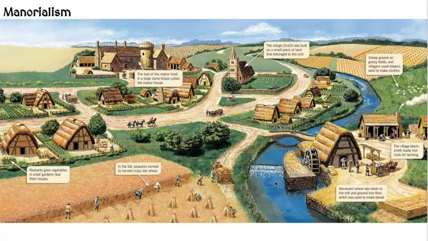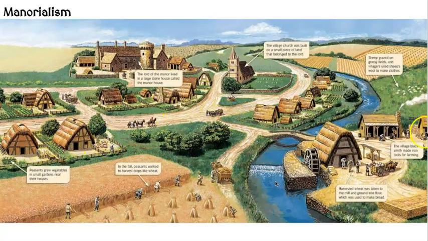Now, this is a pretty good illustration of what this would look like. The lord would live in this manor house, most likely made out of stone. This might look more like a castle or a fortress, or it might be more like what we would consider a mansion. Most likely, there would be a village church, and this would also have belonged to the Lord, but he would want a church on his land. Then we're going to have small plots where peasants are going to be able to live and have a home and have a garden or a place to raise some animals.